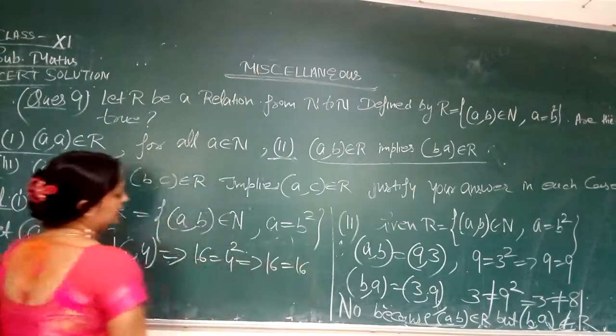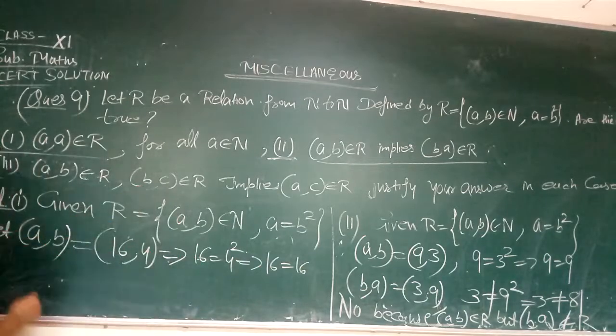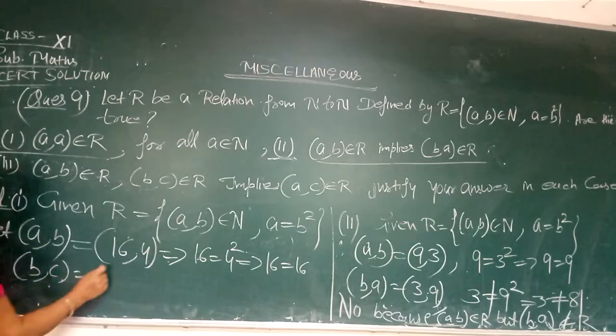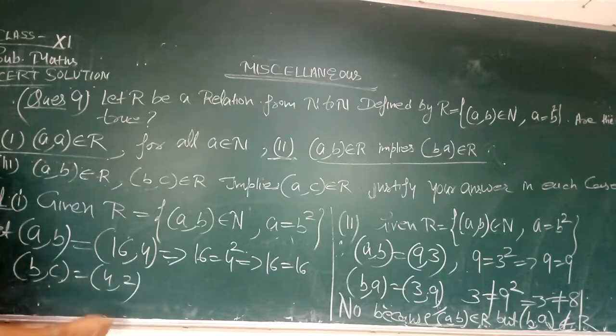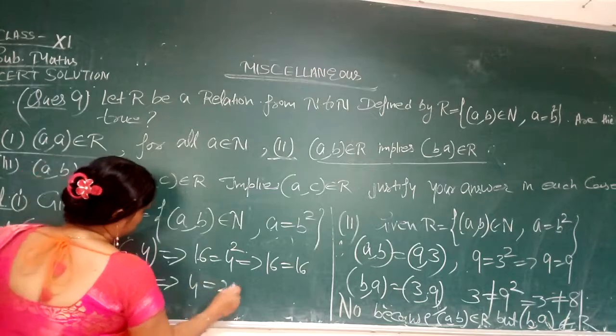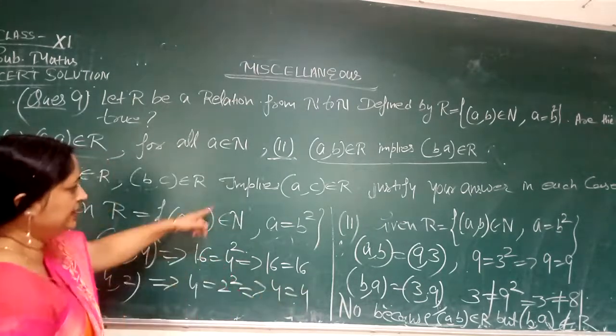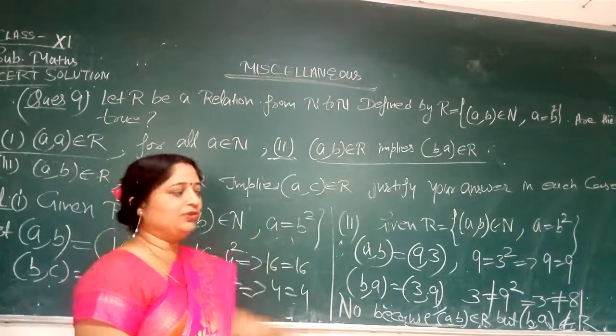And the second example, B comma C, let it be 4 comma 2. So 4 equals 2 square, that is also true, 4 equals 4. But in the third, A comma C belongs to R?